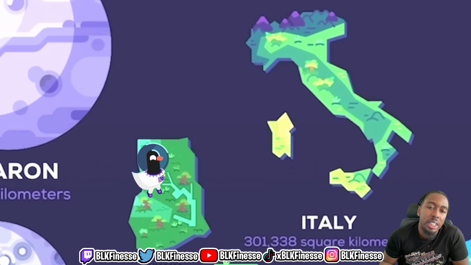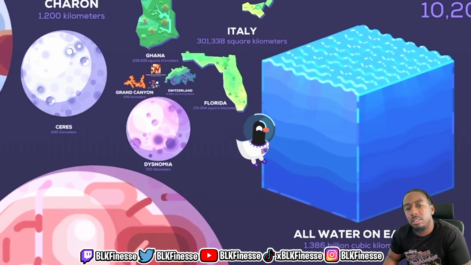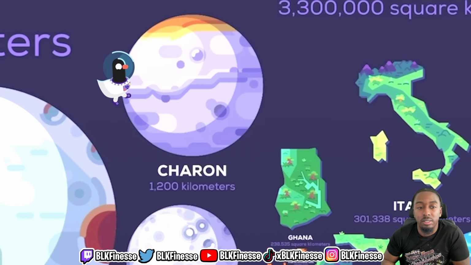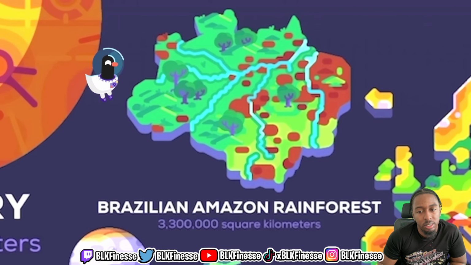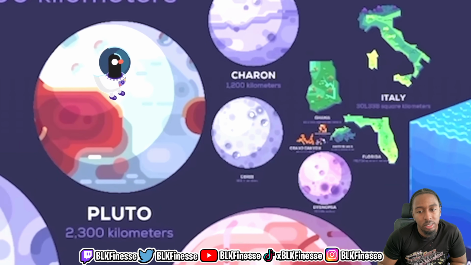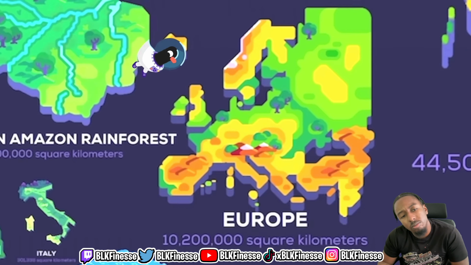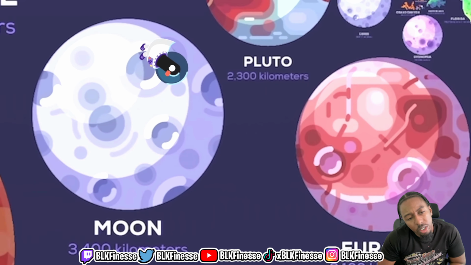Italy, 301,338 square kilometers. All water on Earth, 1,386 billion cubic kilometers. Charon, 1,200 kilometers. The largest of the 5 moons of Pluto. Brazilian Amazon rainforest, 3,300,000 square kilometers. Pluto, 2,300 kilometers. Europe, 10,200,000 square kilometers. Europa, 3,100 kilometers. Yes, I didn't even know that was even a word.